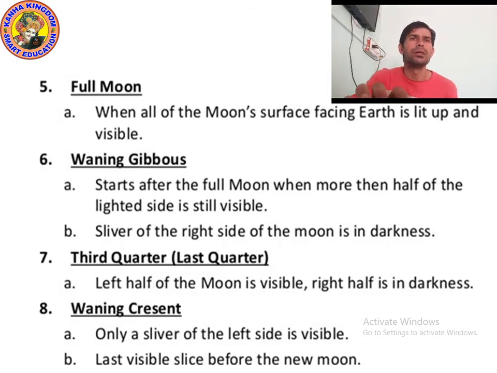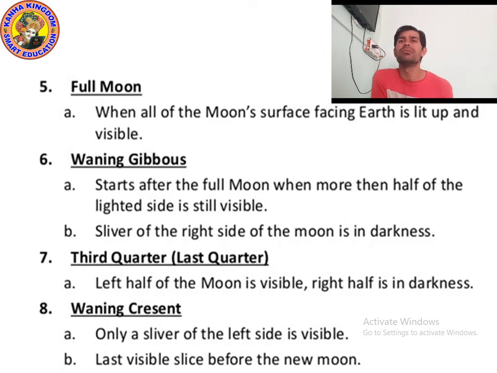It starts after the full moon when more than half of the lighted side is still visible, which looks like an egg and is called waning gibbous. Because the size is now decreasing, that's why we have changed the name. We have written waning gibbous in the place of waxing gibbous.